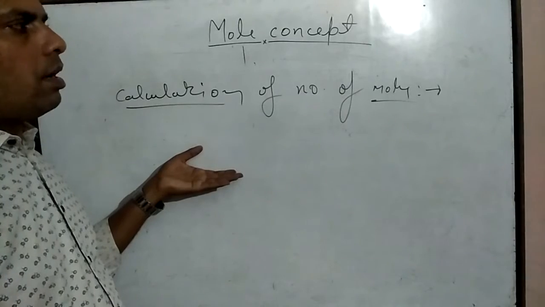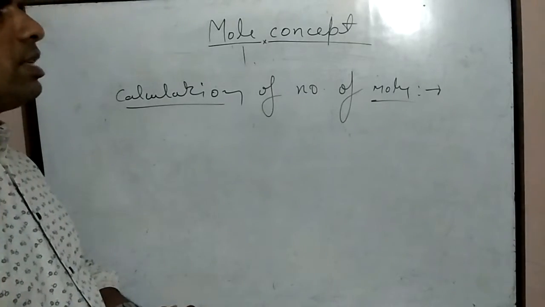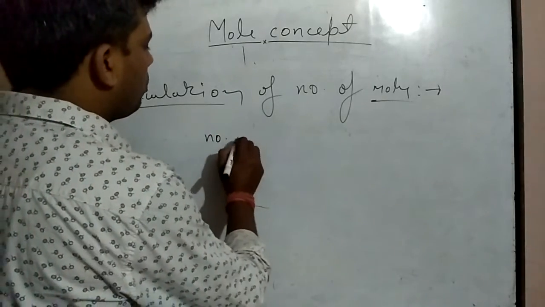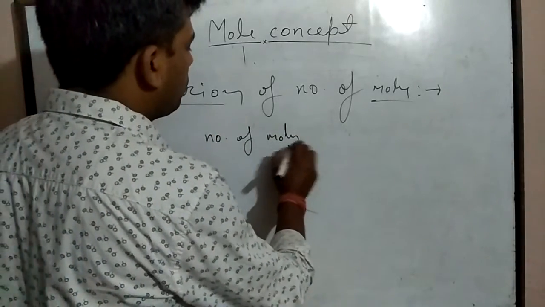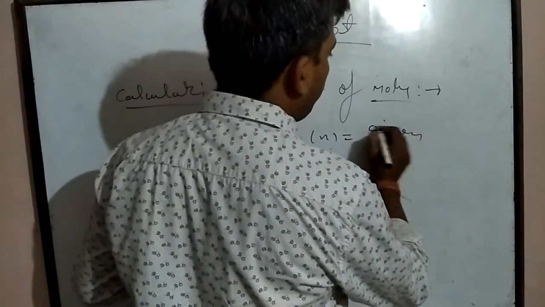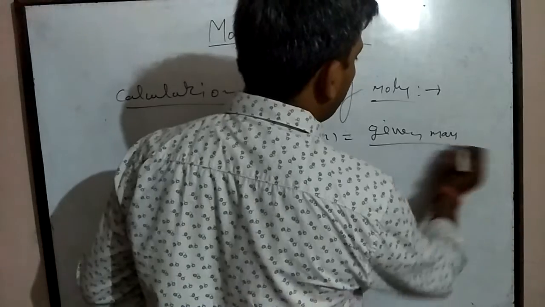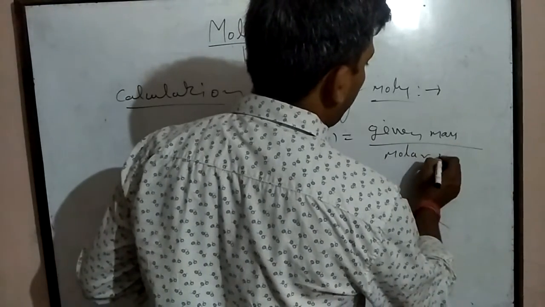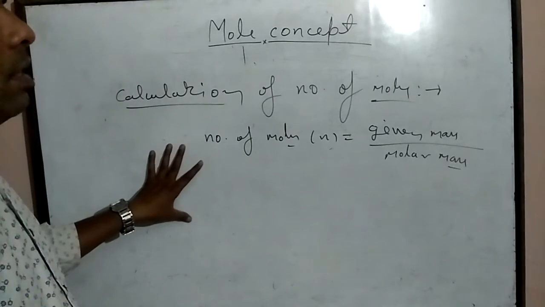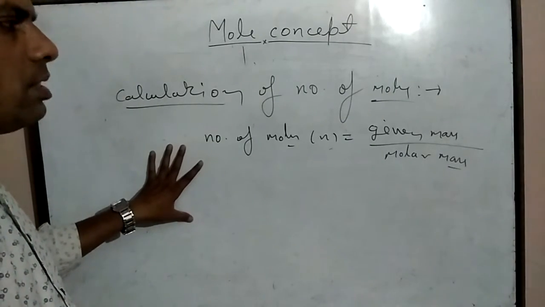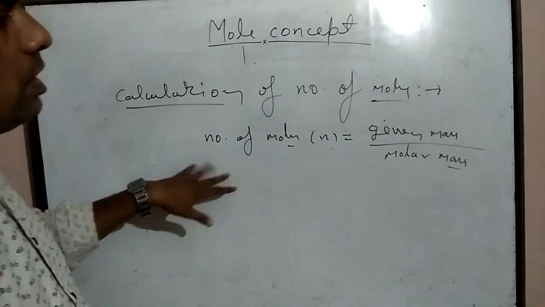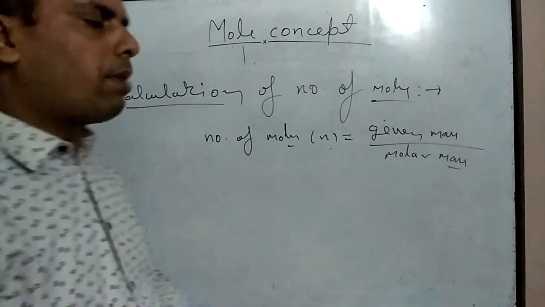If the mass of any substance is given, then the number of moles, small n, is equal to given mass upon molar mass. If the mass of any chemical substance is given, then the number of moles of that substance is equal to given mass upon molar mass.